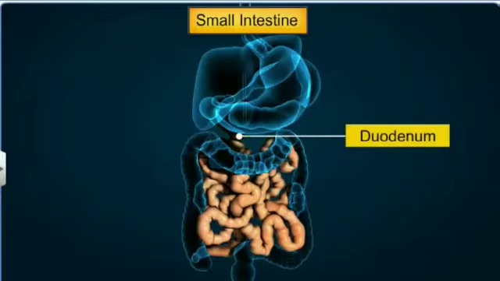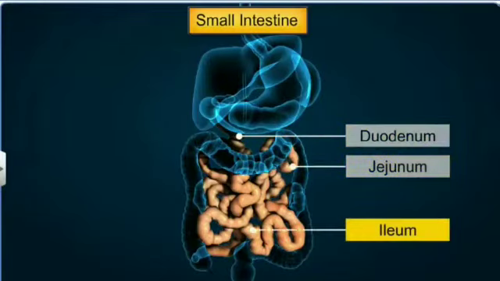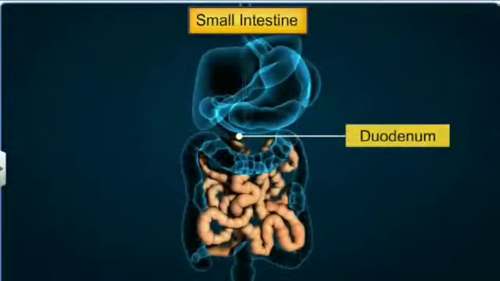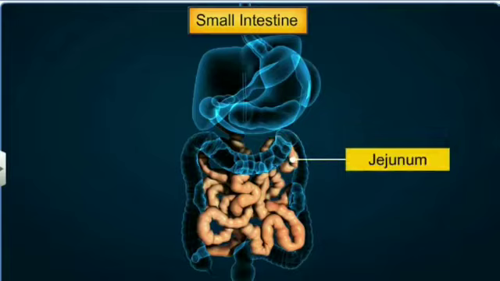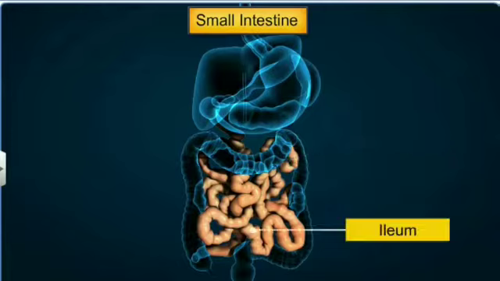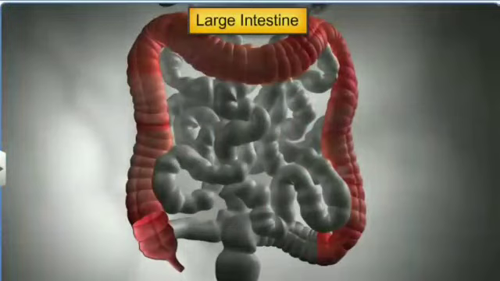Those comprise the small intestine. While the duodenum is the short C-shaped portion, the jejunum is the long coiled portion. The ileum, on the other hand, is the highly coiled region that opens into the large intestine. The large intestine, which is the second largest part of the alimentary canal, is divided into three regions, namely the cecum, colon, and rectum.